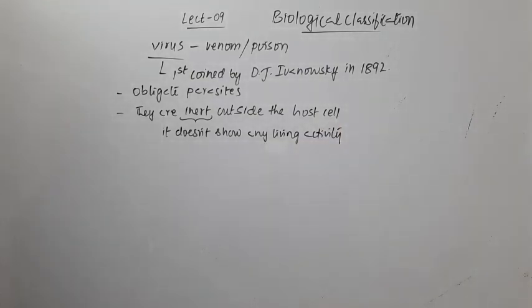So the meaning of inert is that it doesn't show any living activity outside the host cell. So they are obligate parasites and inert outside the host cell.